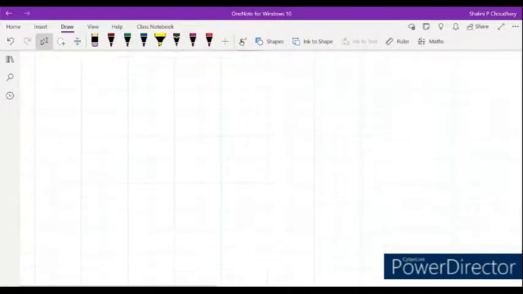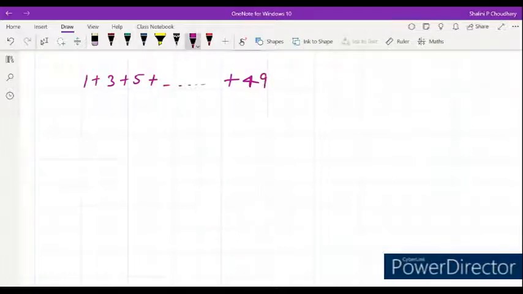Now, the next thing that we discussed: you have to find out the value of 1 plus 3 plus 5 plus up to 49. What will be the value?